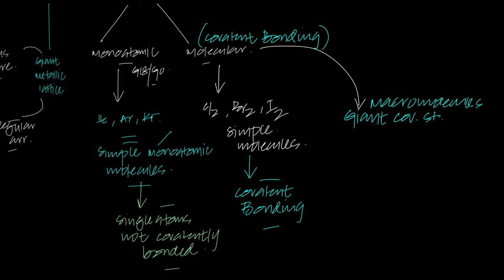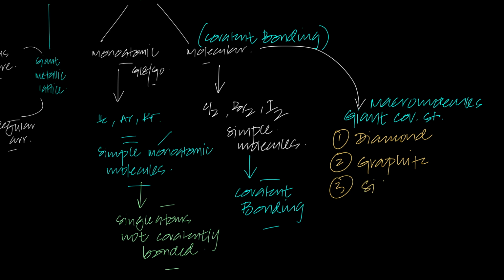in O levels and IGCSE. And you learned 3 giant covalent structures in O levels and IGCSE. Which 3 did you learn? You learned diamond, graphite, and silicon 4 oxide, SiO2. They all were giant molecular structures, and that was their structure.